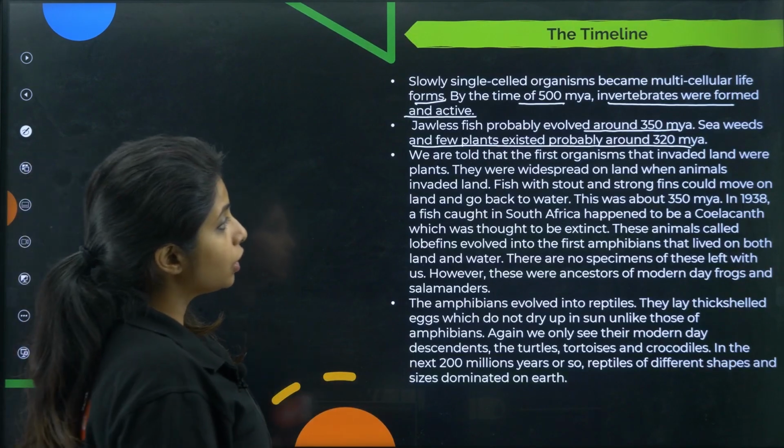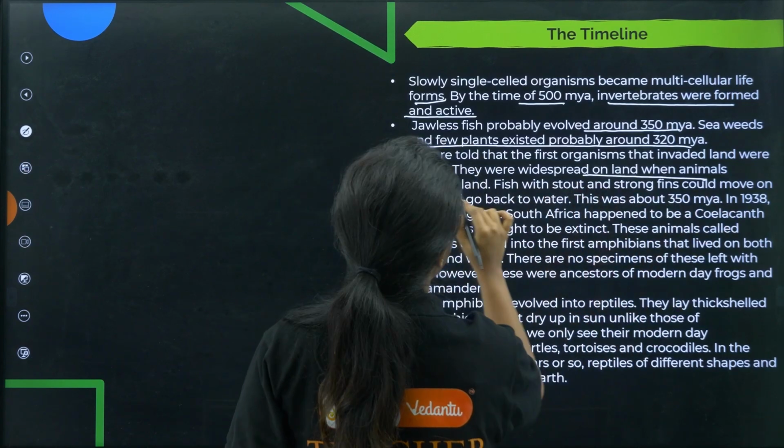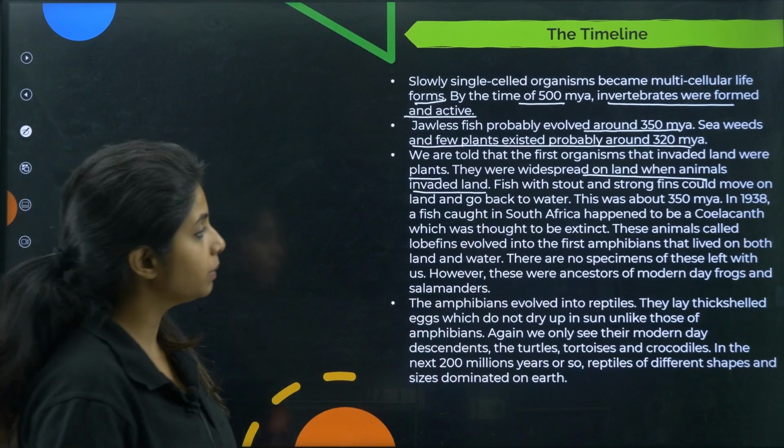Okay. Now, we are told that the first organisms that invaded land were plants. They were widespread on land when animals invaded the land. So, it is said that plants were the ones who were first invading, and then only came animals.